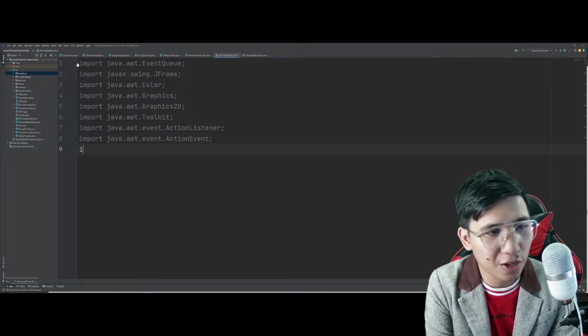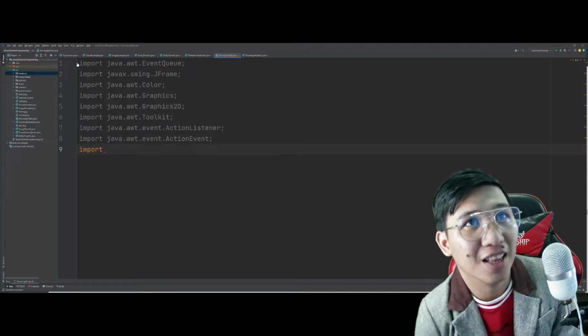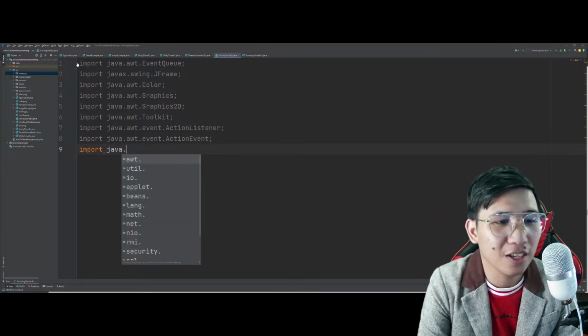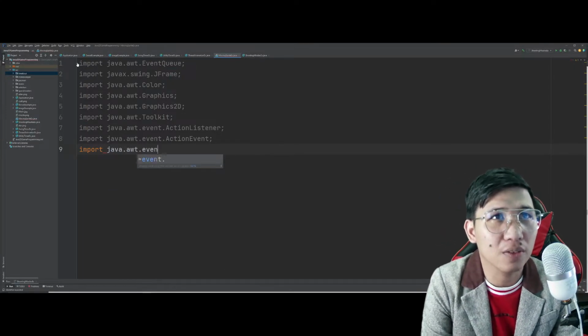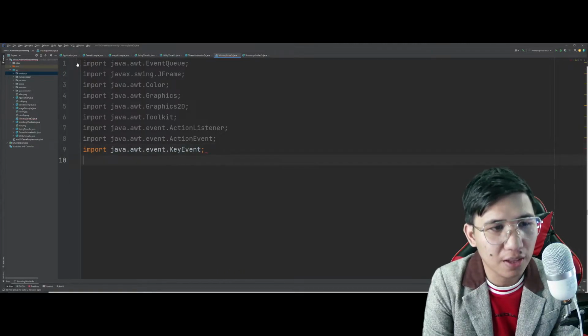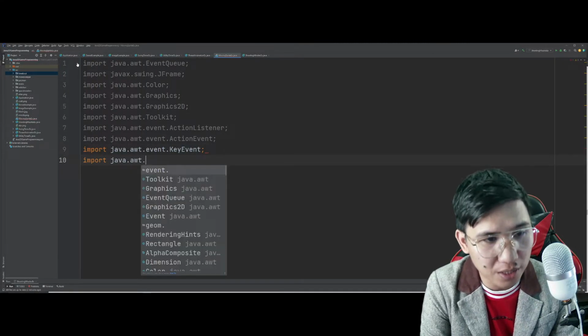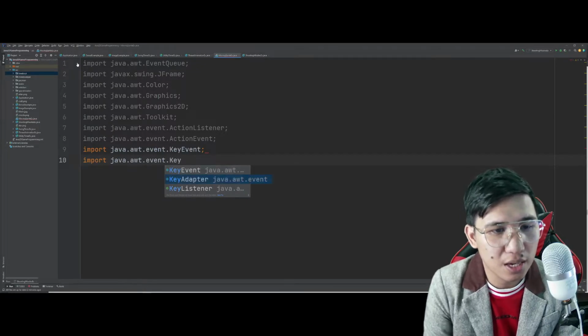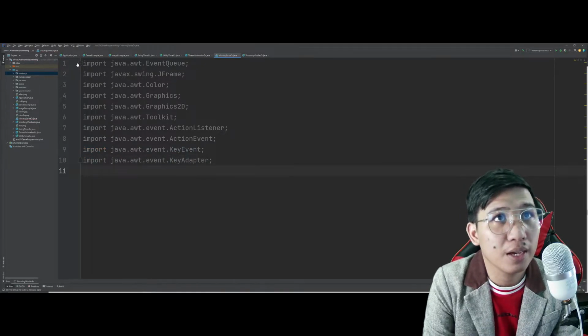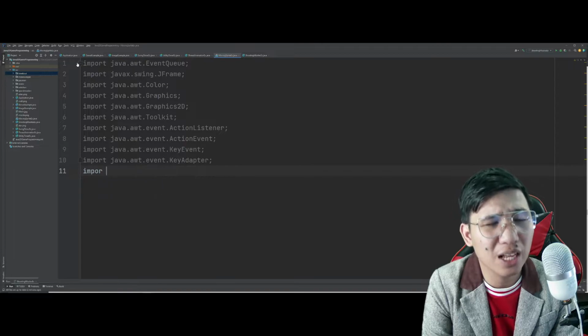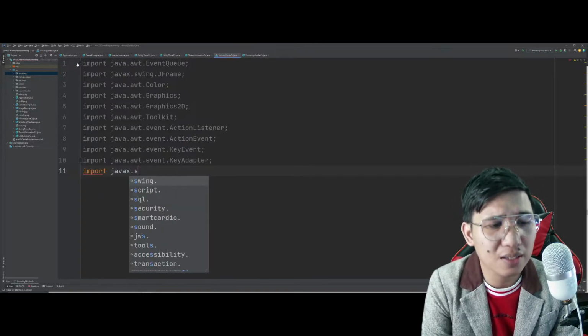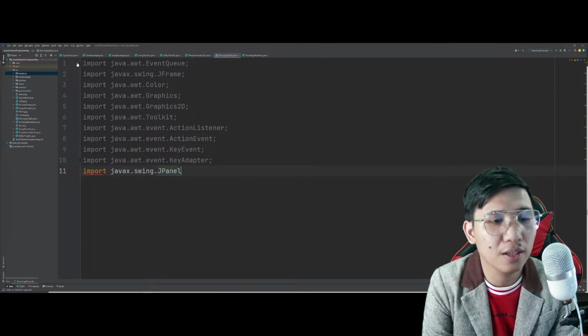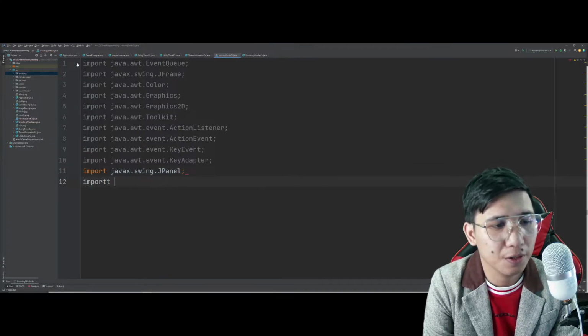Again, kung tinatamad kayong gawin to, yung tip lang na tinuro ko, okay na yun. Java.awt.event.KeyAdapter, KeyEvent, in which may keyboard press na kasi tayo eh. So, KeyAdapter. Tapos, yung dalawa natin, ano nga ba yung dalawa? Javax.swing.JPanel, and the Timer.